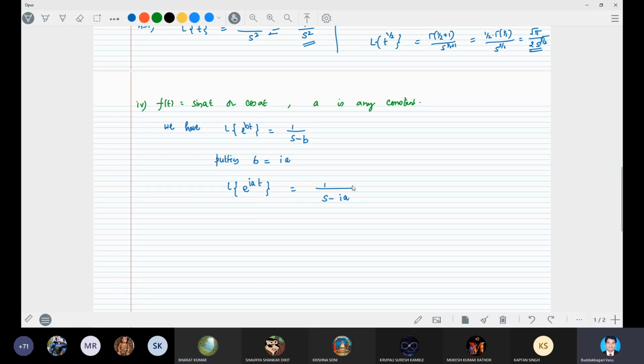Any doubt in this? Clear? B is any constant that we considered an imaginary constant.